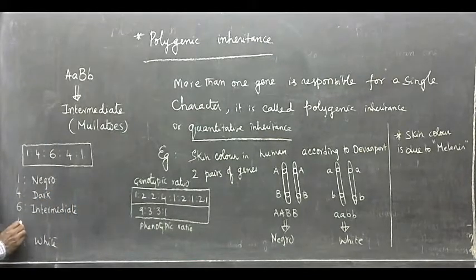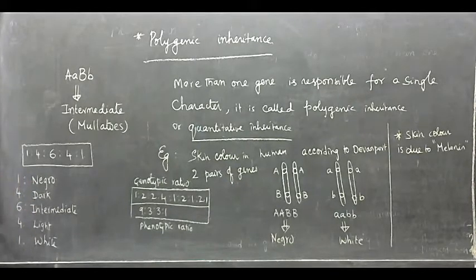And 4 offspring are found to be light colored. They are not pure white, they are less white. They are less white, therefore they are light colored.